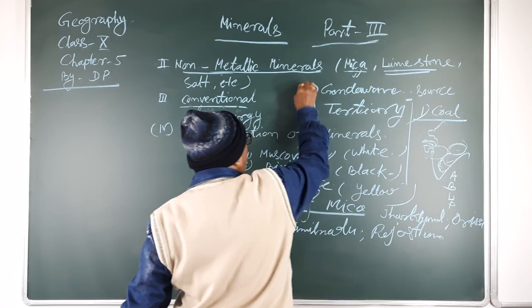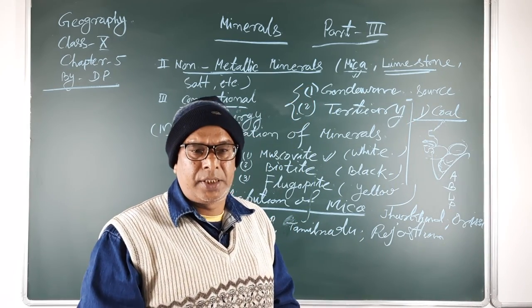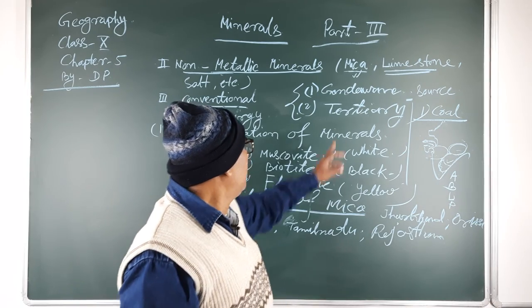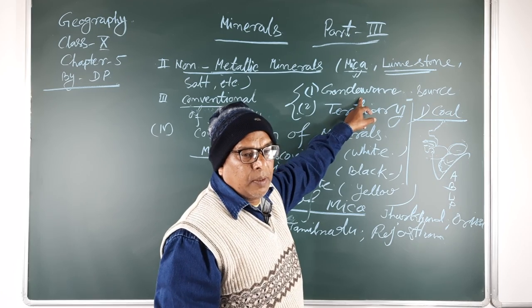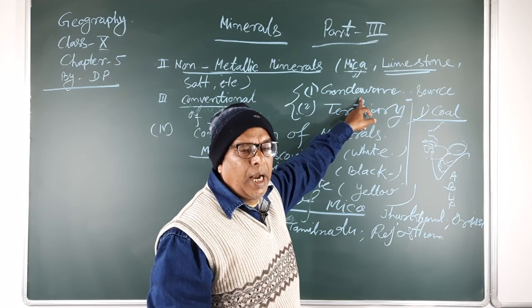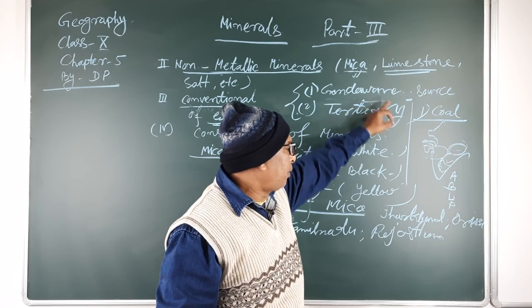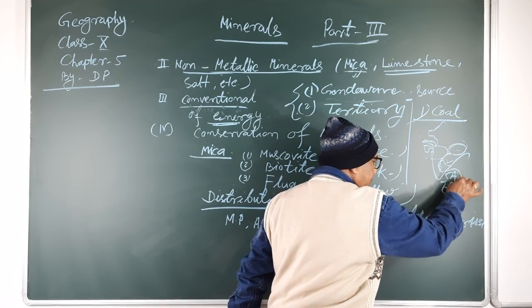These are the two types of coal according to the age and formation of the coal. The Gondwana type of coal is very old and of good quality. Under the Gondwana type of coal are anthracite and bituminous.